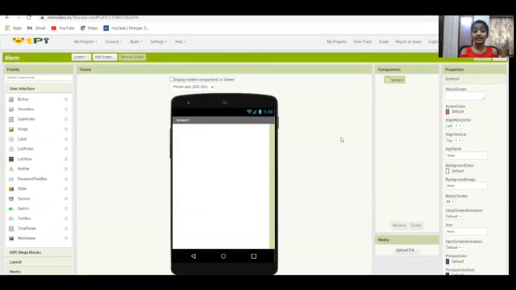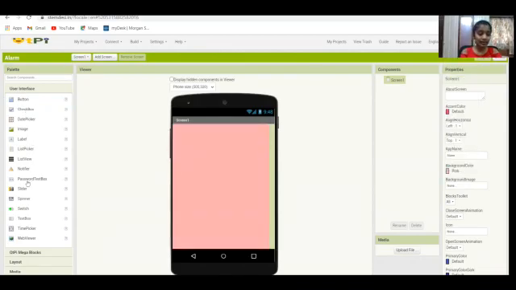So again, there are 5 sections right here: palette, viewer, components, properties, and media. In palette, we are going to drag our components from the user interface. And in the viewer, we are going to design our app. In the components section, the components which we drag and drop will be seen. And in the properties, we are going to set the properties according to each component. So let's quickly start by changing the background color. I'm going to give this to be pink.